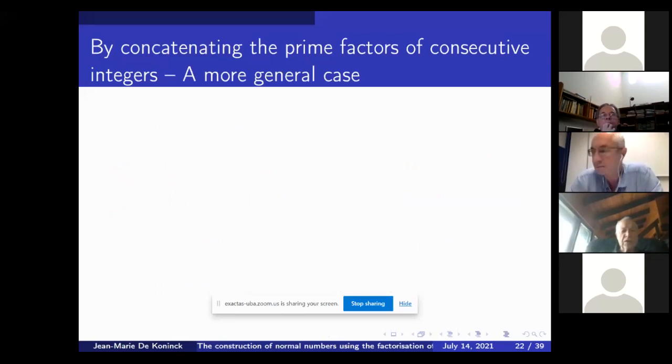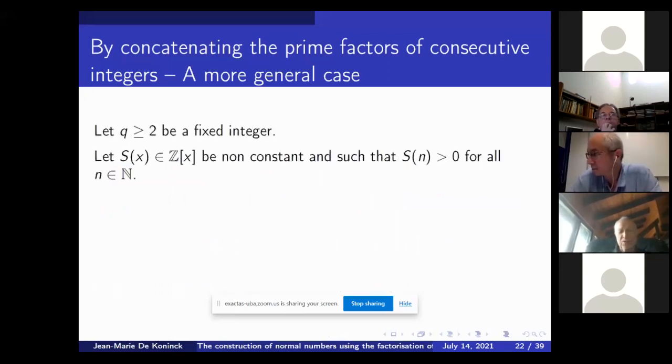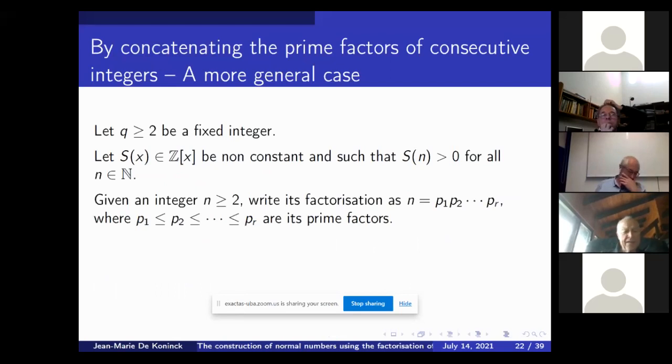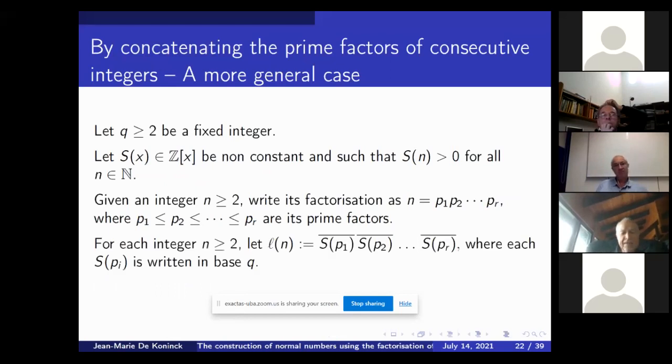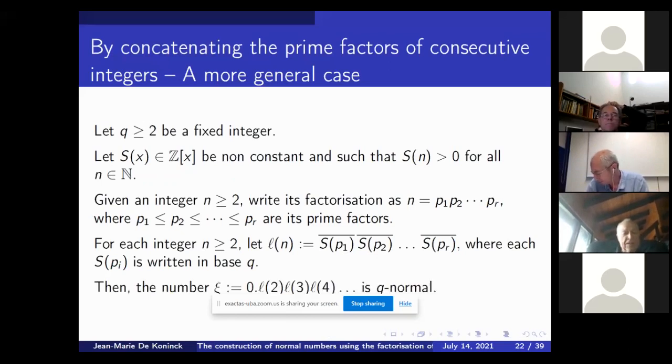Okay, a more general case, and what's interesting is that you can do exactly the same thing, but this time take a non-constant polynomial S with integer coefficients, which is always positive on the integers. Look again at the factorization of the integer n, and instead of having L of n be the digits of P1, the digits of P2, take the digits of S of P1, S of P2. So you put a weight on each prime factor, and again you will obtain a q-normal number.